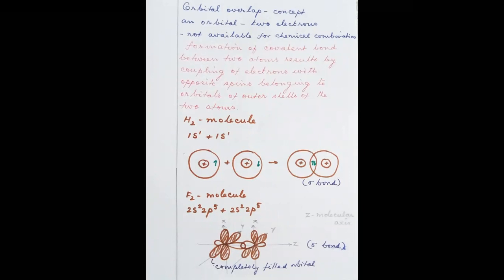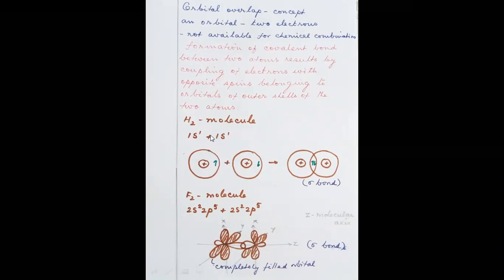So formation of a covalent bond between two atoms results from the coupling of electrons with opposite spins belonging to orbitals of the outer shells of the two atoms. What is the condition? There should be overlapping orbitals, and each should have one electron, opposite in spin. Look at this diagram. This is the hydrogen molecule.